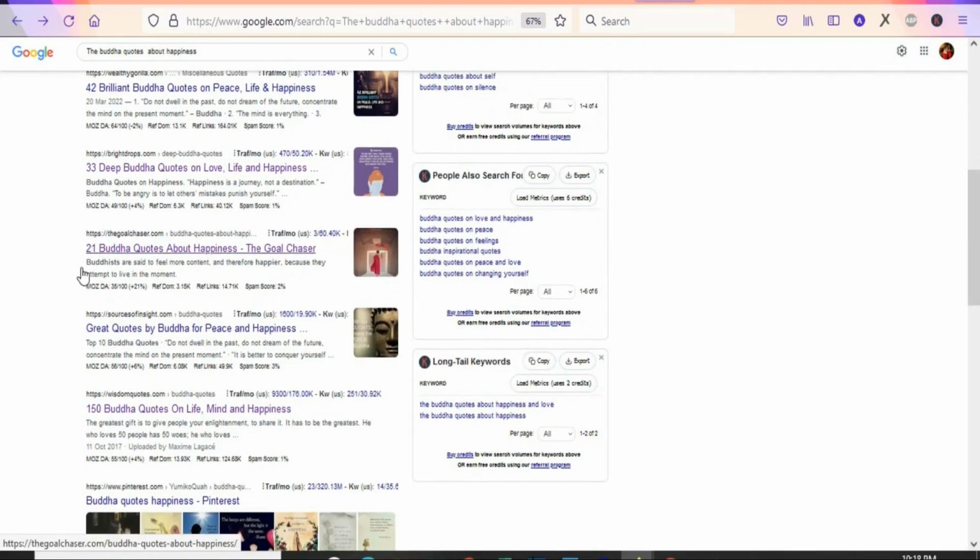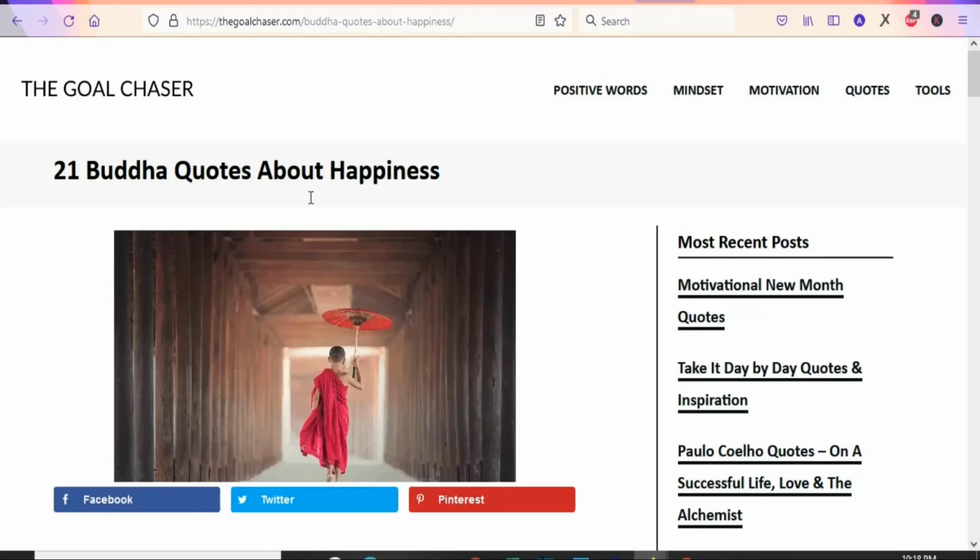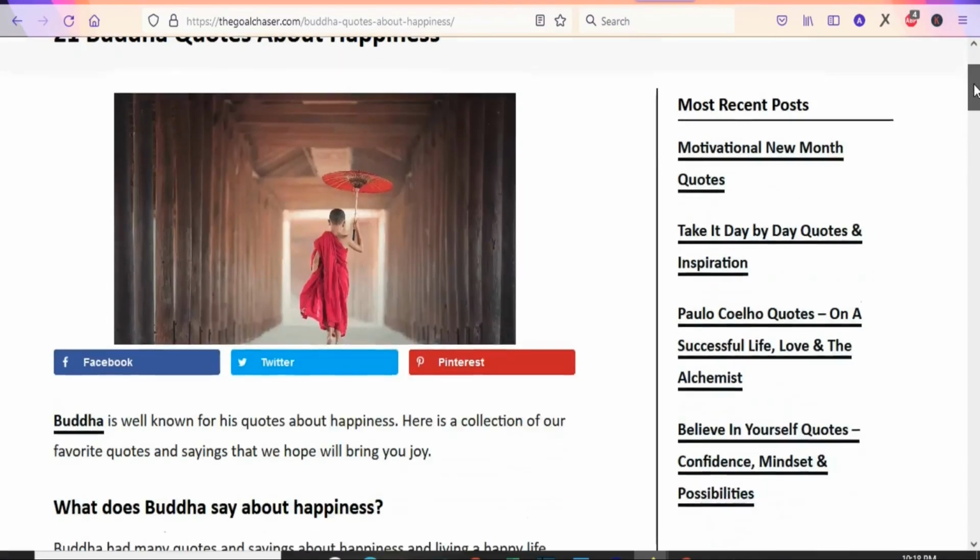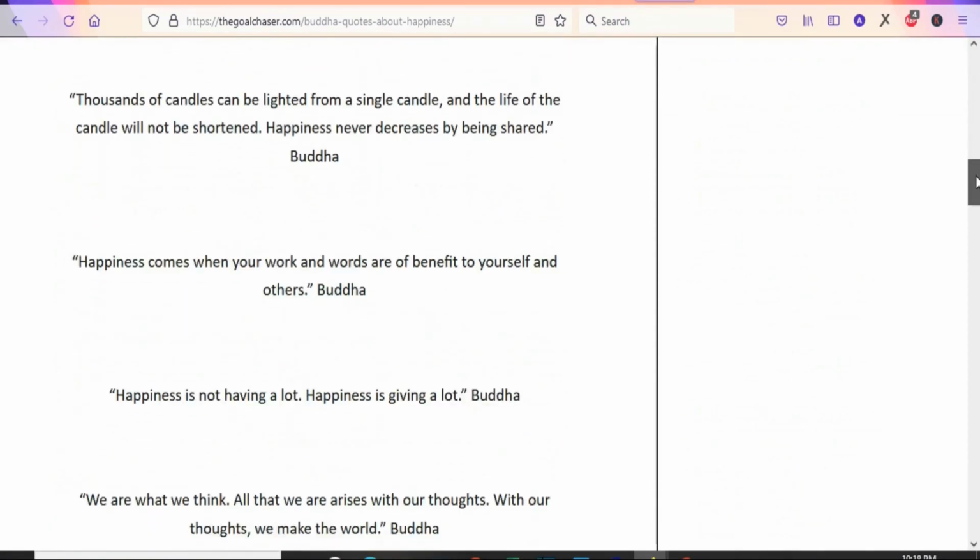What we are going to do is use this one here, 21 Buddha quotes about happiness. You can equally scroll down and select the ones that you want. I'm going to use this one for you to see. As you can see, once you open the article, this is how it looks. As you scroll, you can see a whole lot of different quotes.